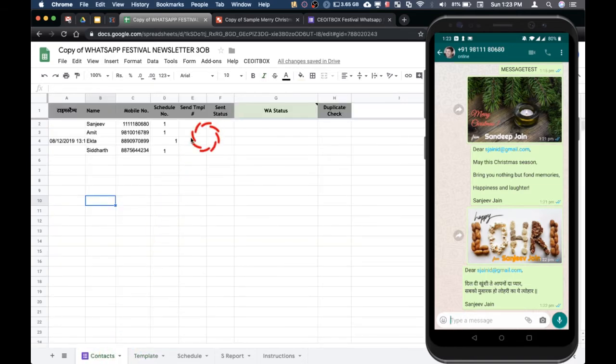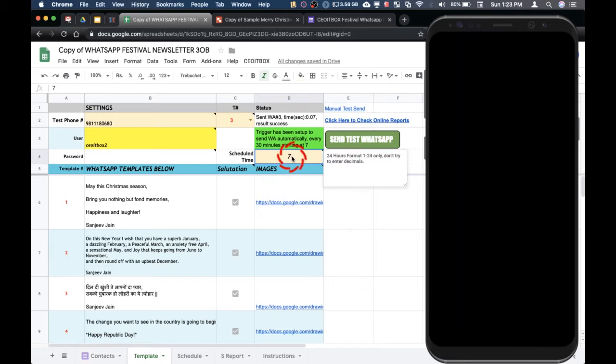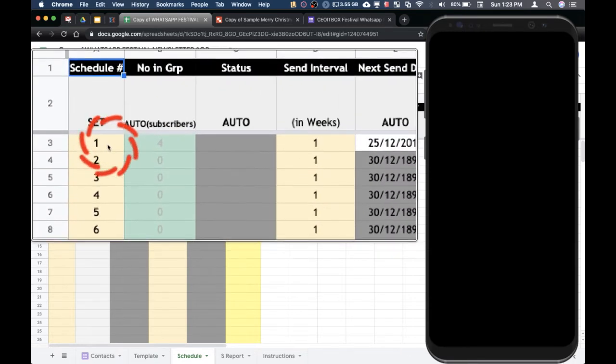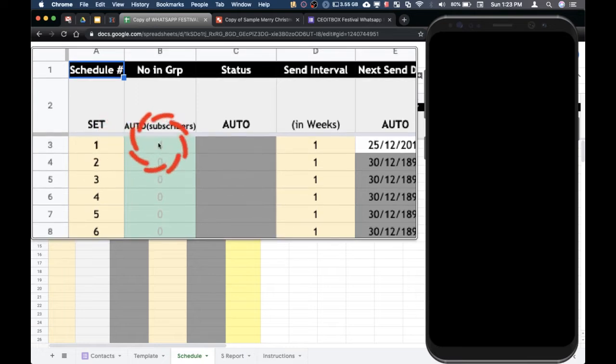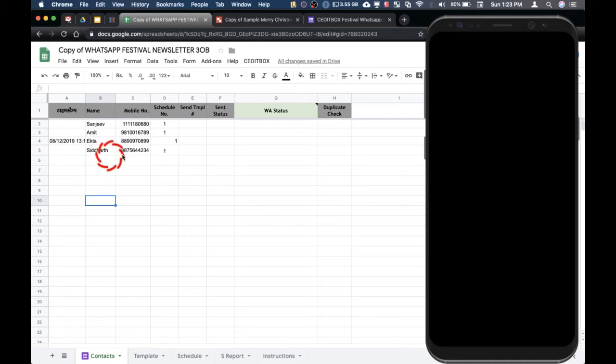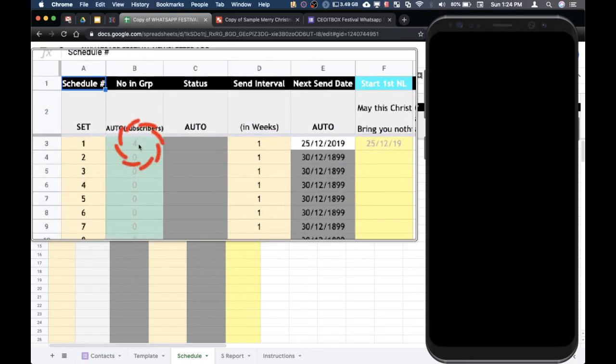And now we talk about the schedule. We have set up these templates, but where do we set up the time and the date? This is the time, but what is the date on which we will be sending this message? This part is done under the schedule. As you can see, these are the different schedules, and here we have 4 people in these schedules. Where is it counting them from? Let me show you. We have these 4 people, and they are in schedule number 1. So you see here, this is schedule number 1.